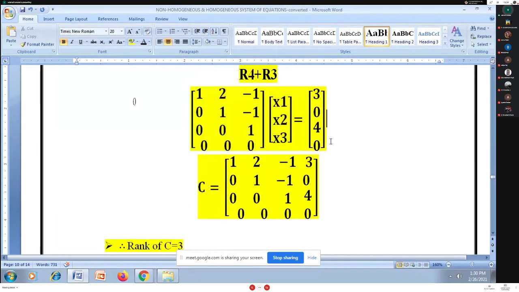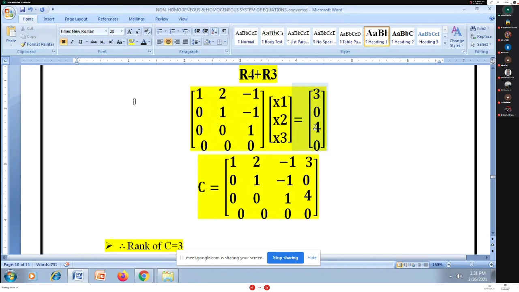When I multiply that, I'll have equations. The first equation, by multiplying the first row, is 1 into x1 plus 2 into x2 minus x3 is equal to 3, the first element of the right hand side column matrix. Considering the second row, I have 0 x1 plus x2 minus x3 is equal to 0.